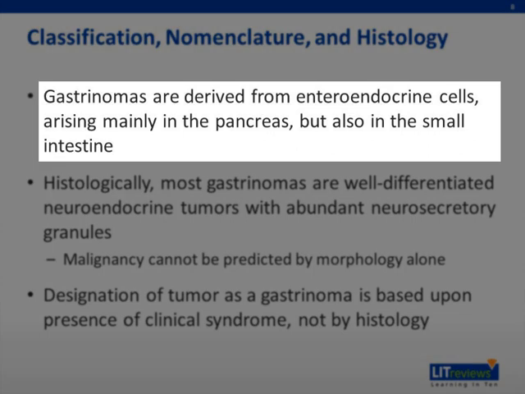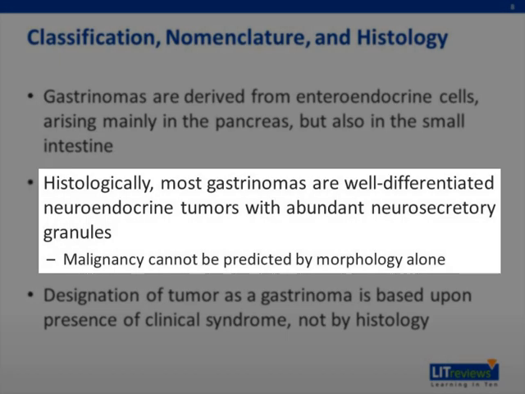Gastrinomas are derived from enteroendocrine cells arising mainly in the pancreas, but also in the small intestine. Tumors that arise from these cells are considered neuroendocrine tumors. Histologically, most gastrinomas are well-differentiated neuroendocrine tumors with few mitoses and a histologic appearance similar to that of other pancreatic neuroendocrine tumors.